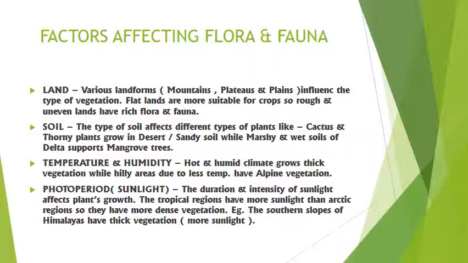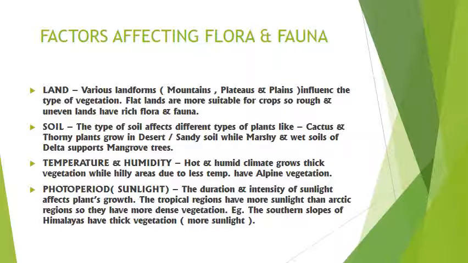Now, factors affecting flora and fauna. There are various factors which affect the type of flora and fauna found in a place. Let's see which are those factors. First is land. What type of landform is there? It is a flat, plateau or hilly or rugged area. That will affect the type of vegetation. For example, flat areas are mainly suitable for crops. So these areas have very little forest, but the rough and uneven lands have a thick density of vegetation.